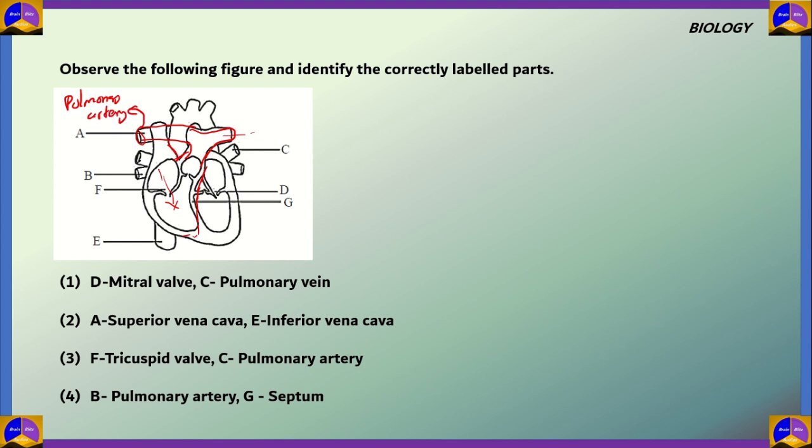Next we have B. B and C, indeed, both of them are coming to the left side of the heart. And we know that the left side of the heart has oxygenated blood. And so this B and C both are bringing oxygenated blood from the lungs to the heart. This means that B and C are pulmonary veins.